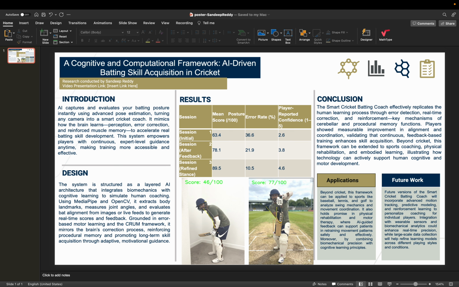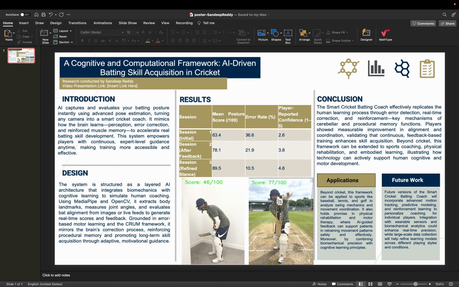My name is Sandeep Reddy, and today I'll be presenting my project, a cognitive and computational framework for AI-driven batting skill acquisition in cricket. Batting in cricket is a highly complex motor skill that requires extensive practice and, crucially, continuous expert feedback.